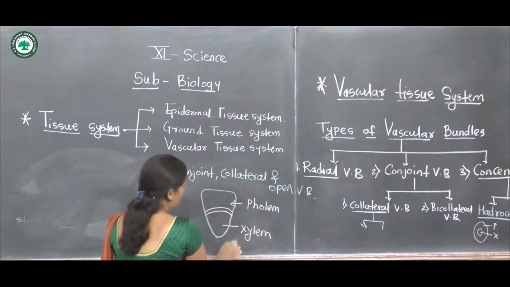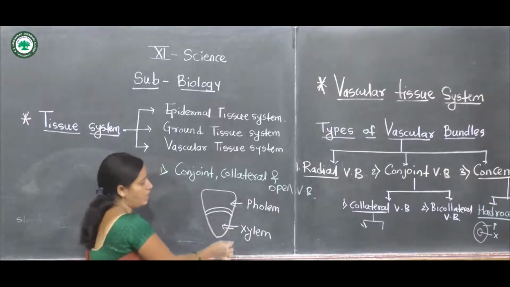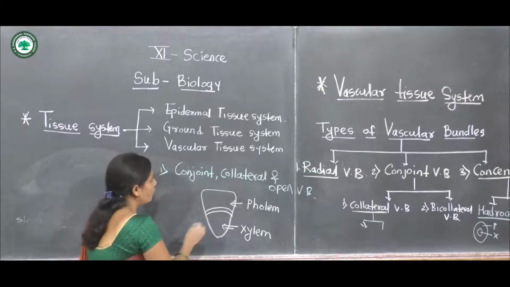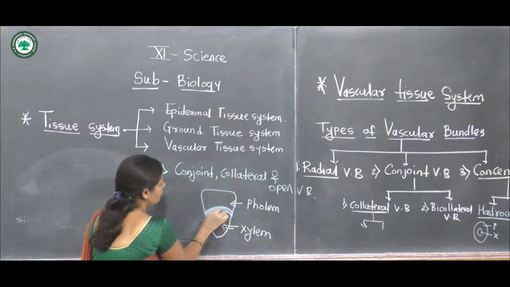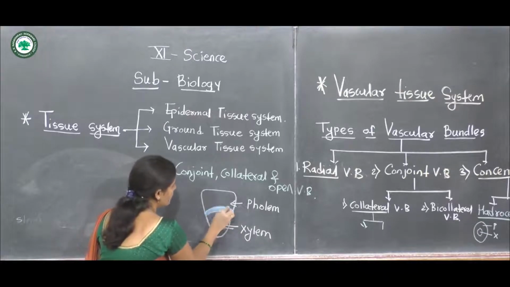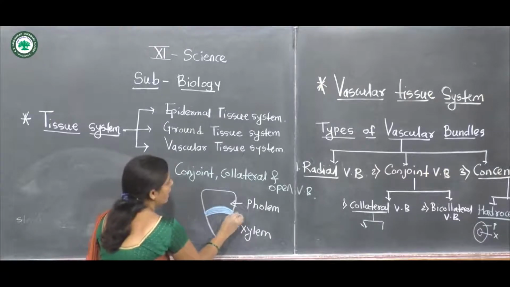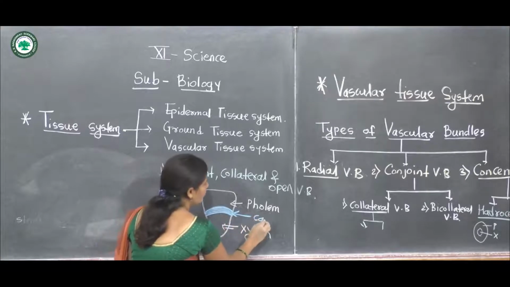In between the xylem and phloem, the cambium is formed. This cambium is present in between the xylem and phloem.